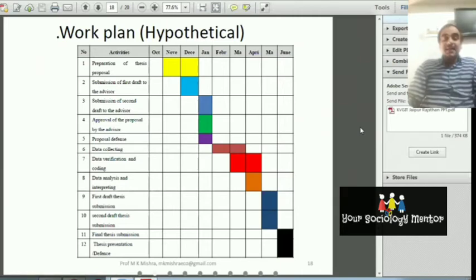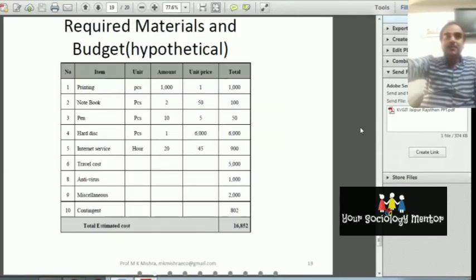In the GRF, they will give you the budget, so you have to write the work plan. The work plan is that you have to work according to this time. That is the time schedule of your research. It is very important so that you can complete your research within the given time period.